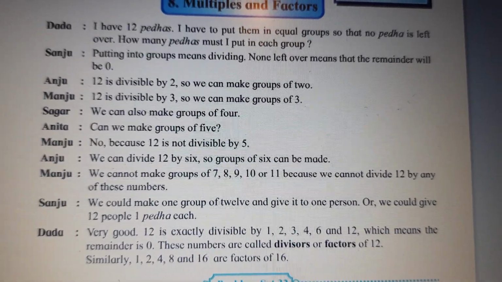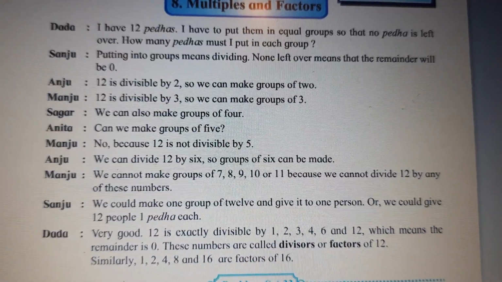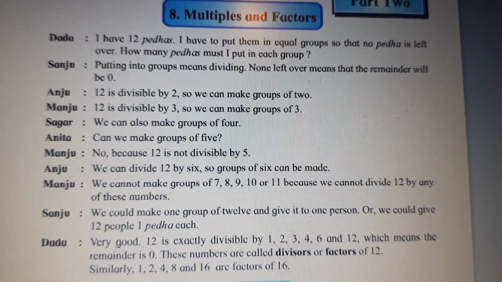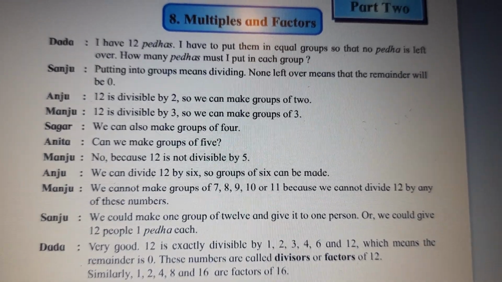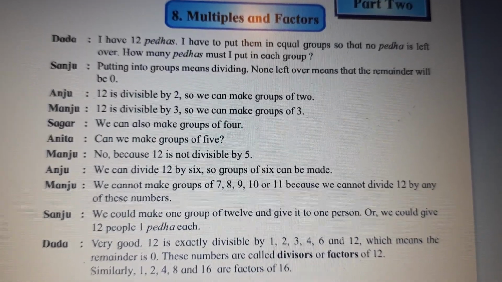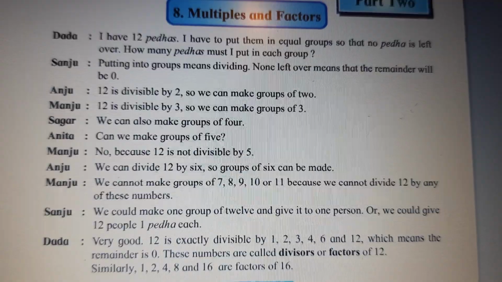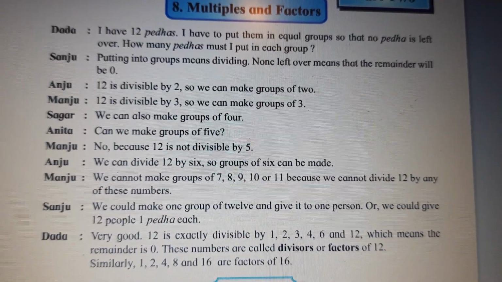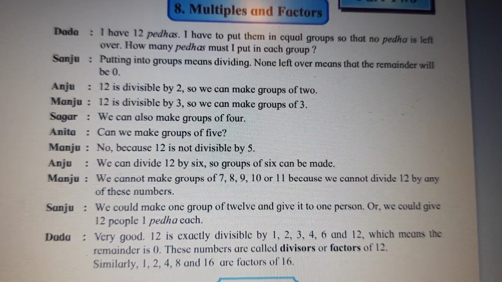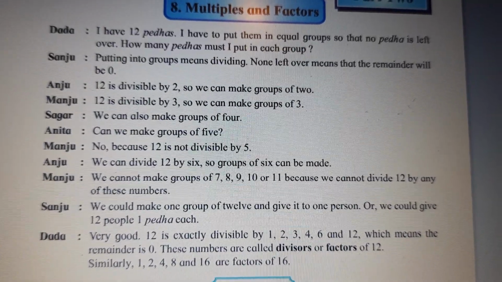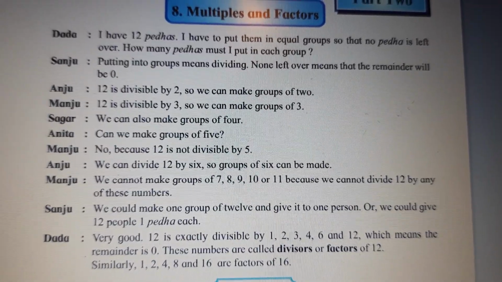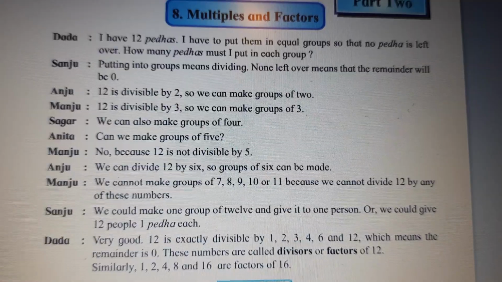We cannot make groups of 7, 8, 9, 10 or 11 because we cannot divide 12 by any of these numbers. You know your tables, right? So 12 does not have an answer in 7, 8, 9, 10 or 11. So we could make one group of 12 and give it to one person. If I say only one group, that means only one person will get 12 pedas. Or we could give 12 people 1 peda each.